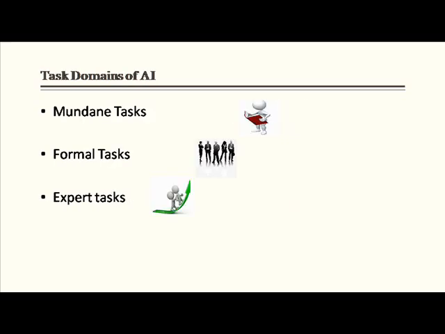Now, let us see the task domains of AI. This can be categorized basically into three. They are mundane tasks, formal tasks, and expert tasks. Mundane tasks means everyday activities such as perception of vision, speech, generation, control and translation of natural language understanding and common sense reasoning. Formal tasks includes